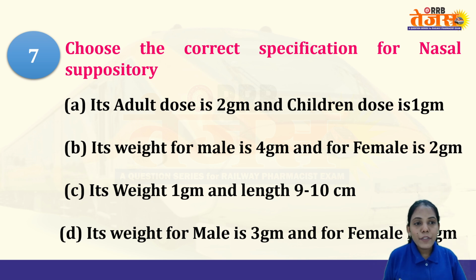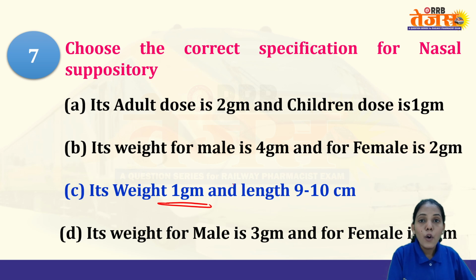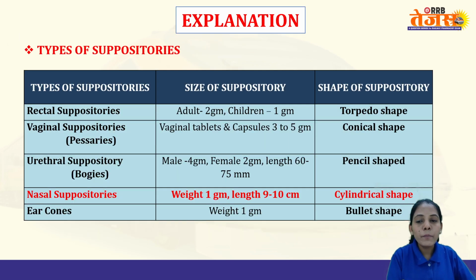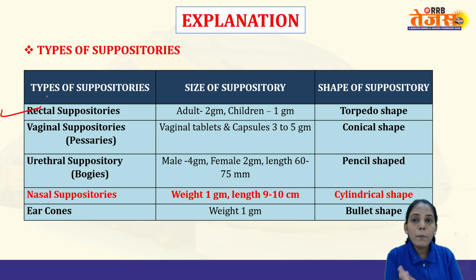Choose the correct specification for nasal suppositories. Depending upon which cavity we are using, the size and the weight of the suppositories vary. Now for nasal suppository, remember, it is a long one, so it is 9 to 10 centimeter in length and its weight is about 1 gram. So remember this one.